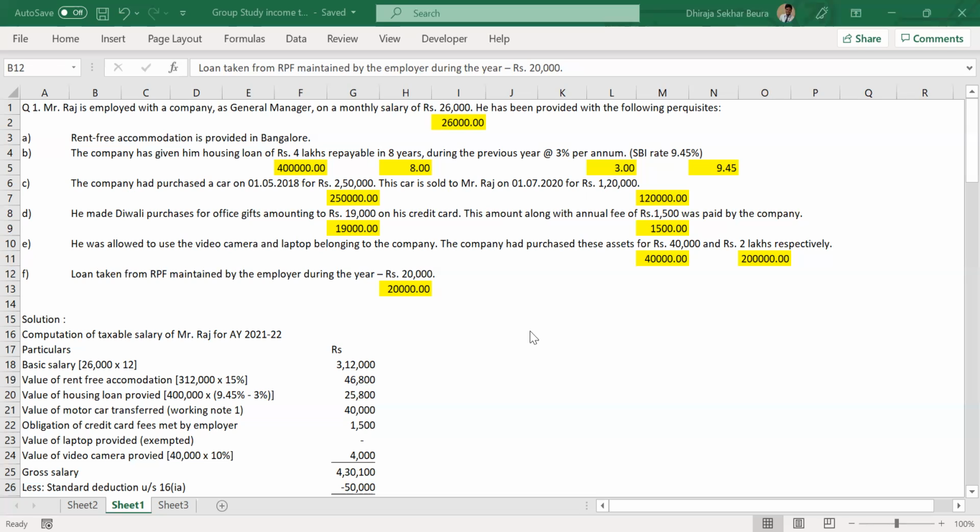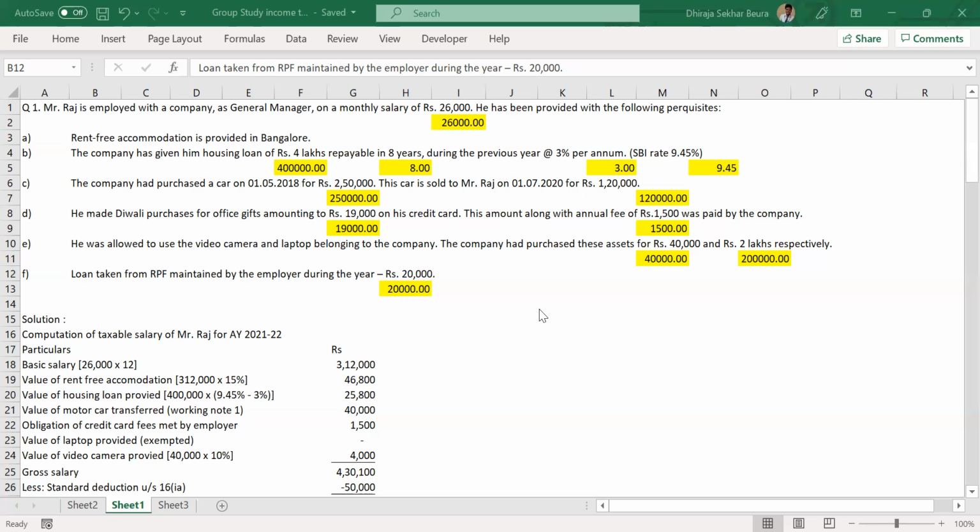Now the logic I wanted to discuss is this: if in a question on income from salary they have given an item that is taxable under the head of other sources, you are not going to include it in your answer, because you have to calculate taxable salary, not other heads.